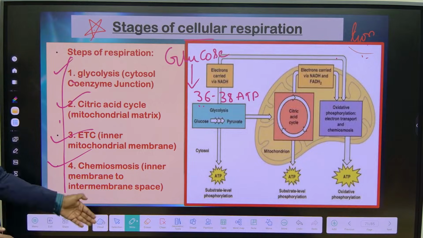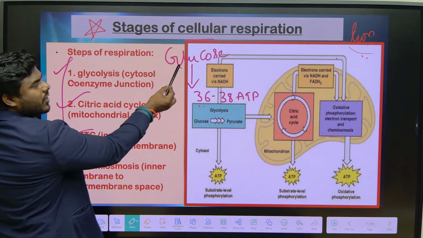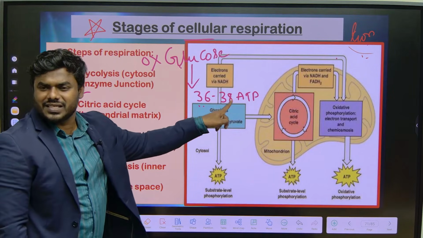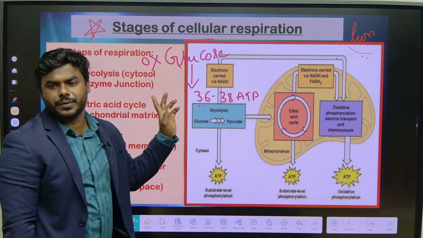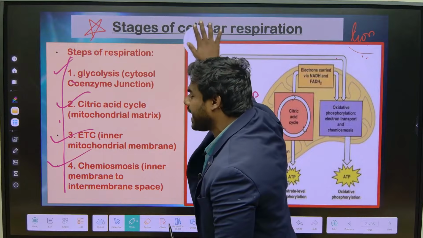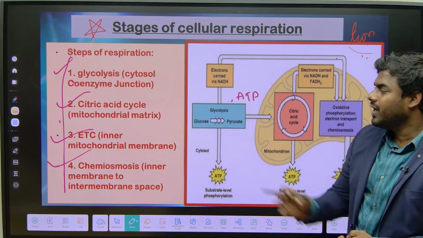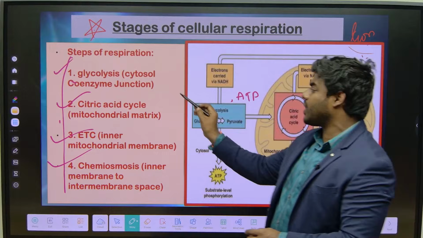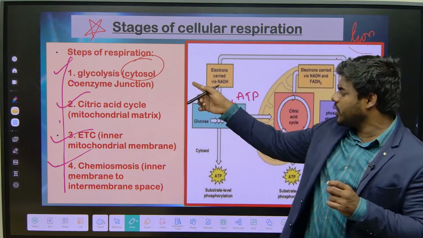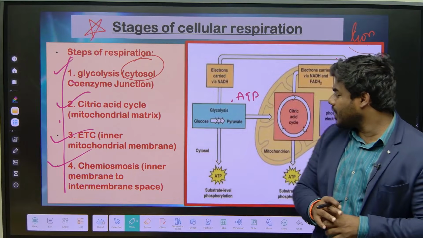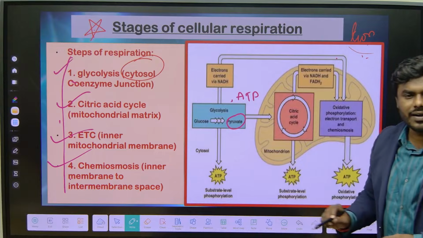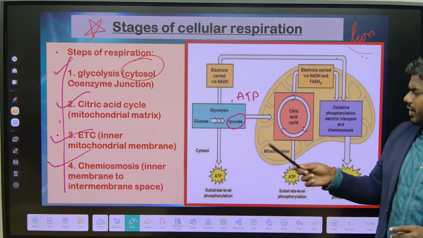Through all these steps, one glucose molecule undergoes oxidation and produces 36 to 38 molecules of ATP. And it is very important for the exam that we remember the locations. We already discussed it just now. Glycolysis happens strictly in the cytosol, because all 10 enzymes are located only in the cytosol. Now glucose is going to give rise to pyruvate. Correct? We already discussed it last time.